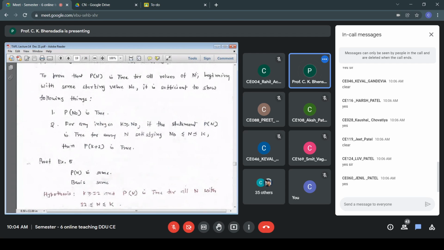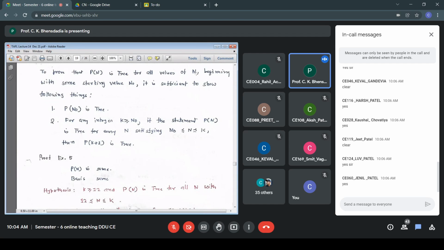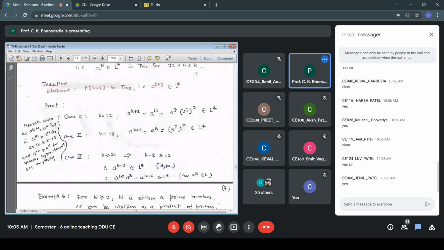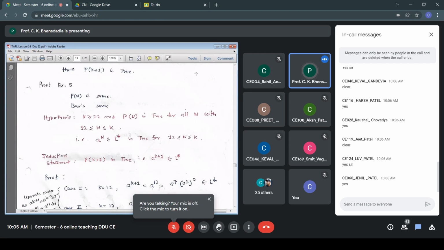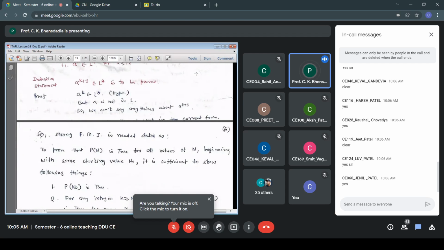Extended assumption. For the entire range, the statement is assumed to be true. And we required that it is true for this a to the power k minus 2, except first two cases, that is fine. Otherwise, for all other values, the statement was assumed to be true. That is belonging to L star. Therefore, now we can safely claim that a to the power k minus 2, A3 belongs to L star for k greater than or equal to 14. So that is the benefit of stronger form of PMI.